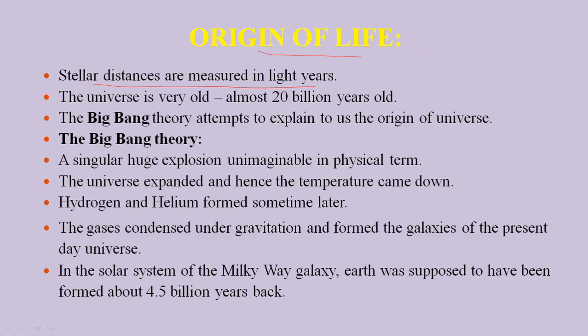Let's suppose I'm taking Jupiter and taking Earth. When we are calculating the distance between Jupiter and Earth, it is calculated in light years. It means the total distance traveled by light in 1 year. So whenever we calculate the distance between any star or any two planets or any two different stars, that distance is always calculated in light years.